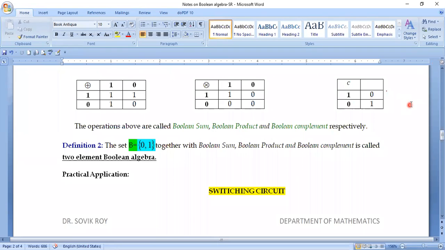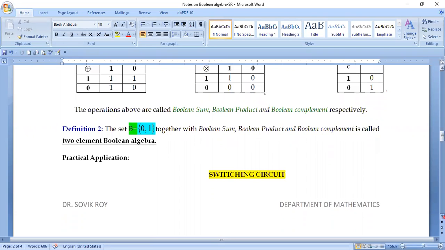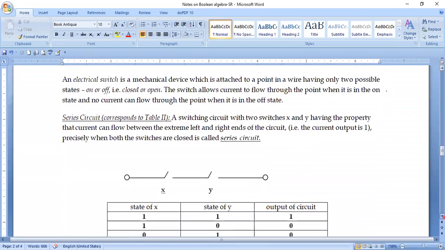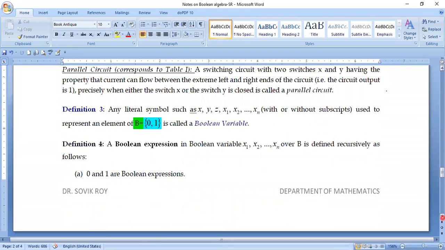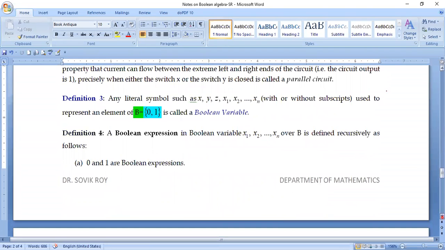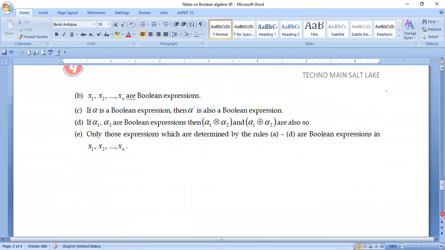Now, since the percentage of students attending today's class is very poor, and frankly speaking, I have not prepared my notes, I have not typed my presentation any further. I had typed up to this, and here I started typing this definition, as you can see. Let me show you, otherwise you will think that I'm just bluffing. I wrote about Boolean variable, then Boolean expression, and then up to this. Since my typing is not yet complete, tomorrow I'm going to continue on these topics.